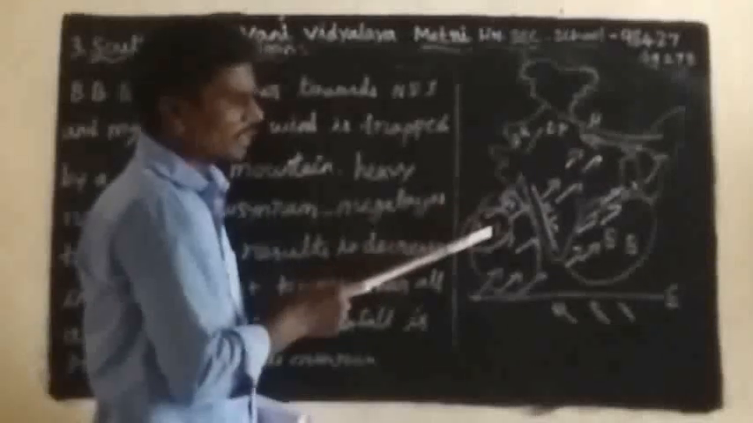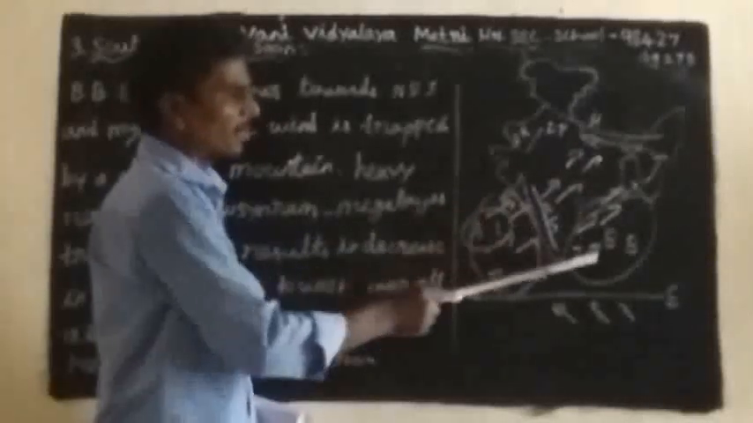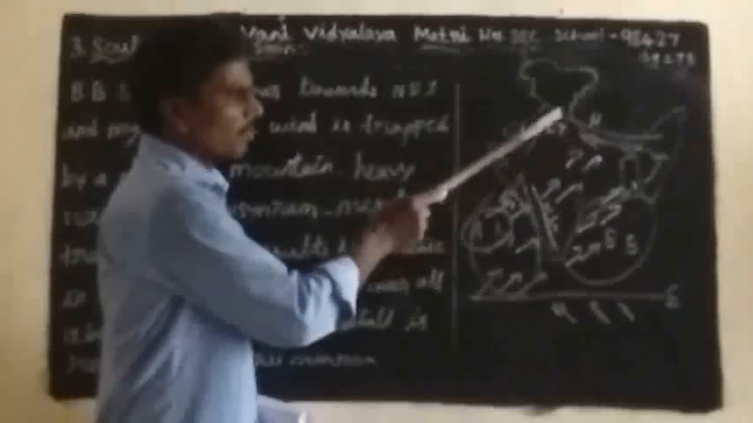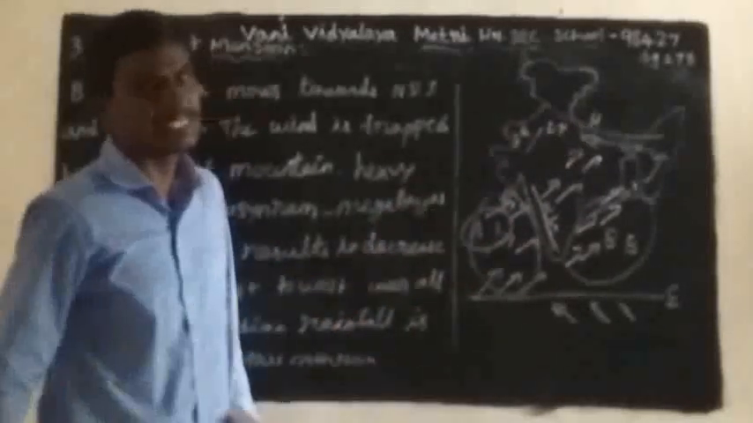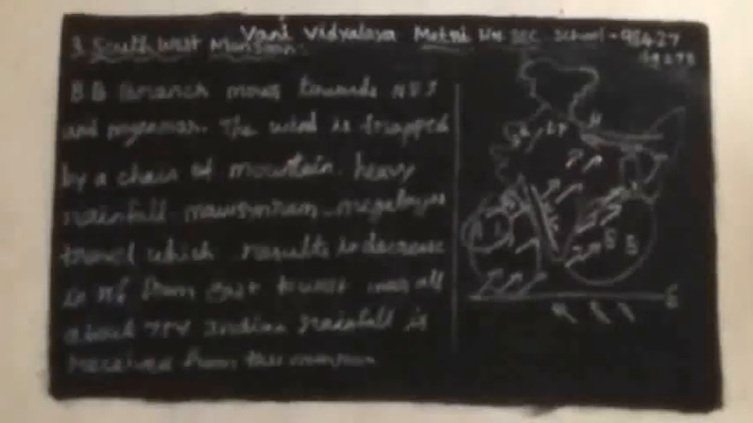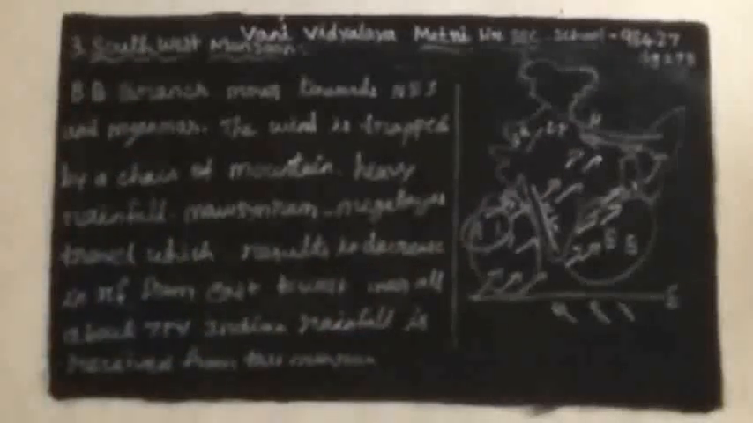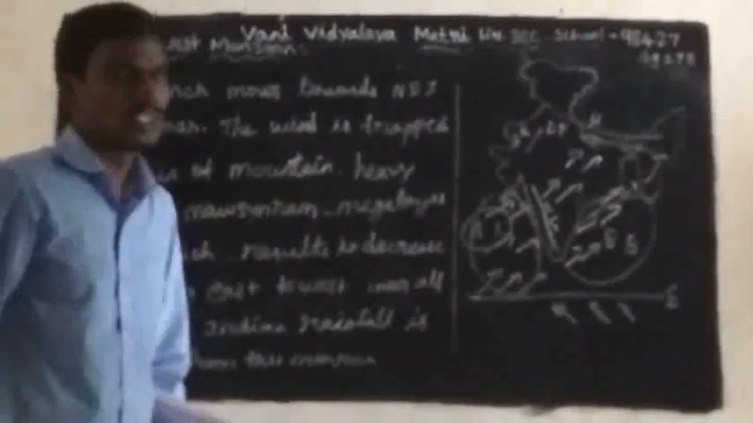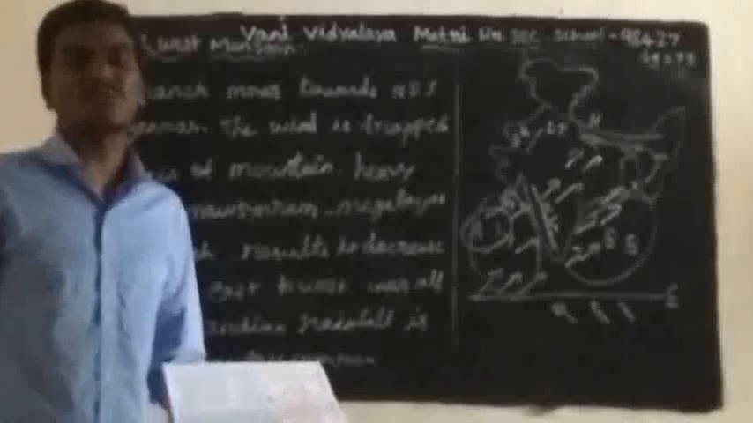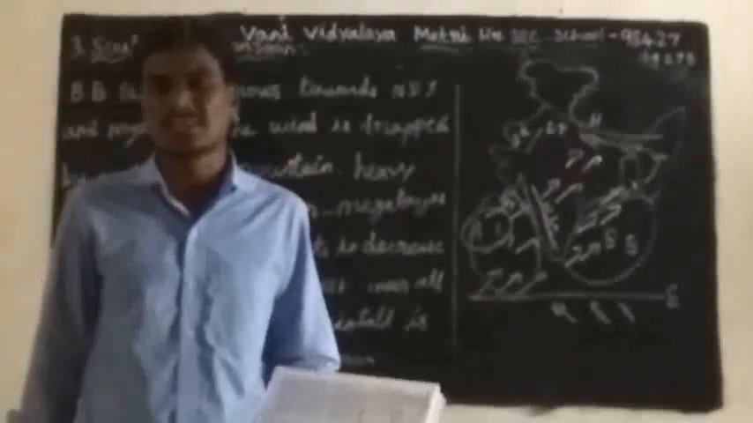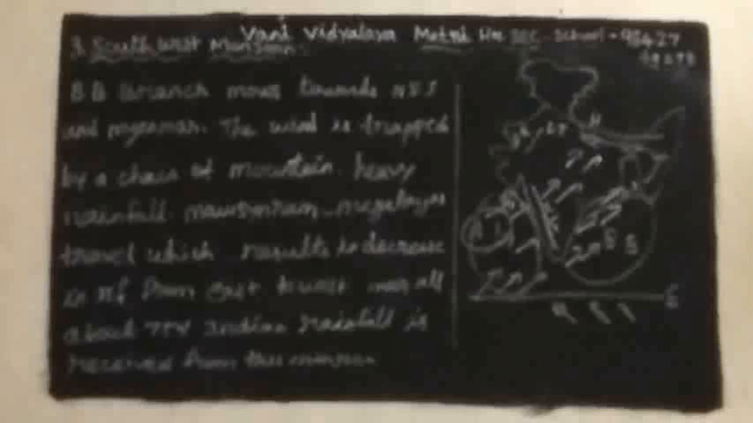So the Arabian Sea branch and the Bay of Bengal branch both bring heavy rainfall to the Shivalik ranges. Rainfall decreases from east to west. Overall, about 75% of Indian rainfall is received from this monsoon. India gets 75% of its rainfall from the southwest monsoon wind directions.